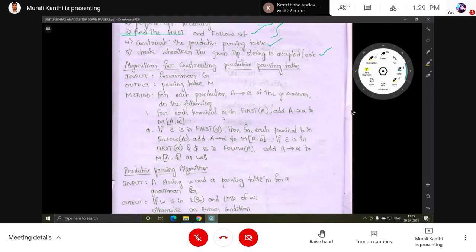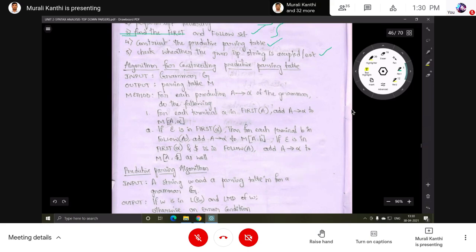This alpha is added to the set from this production, right? So now add this production in the table. I will show how to add. This production is added in the table.